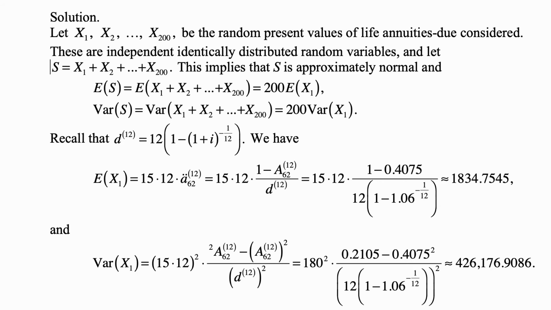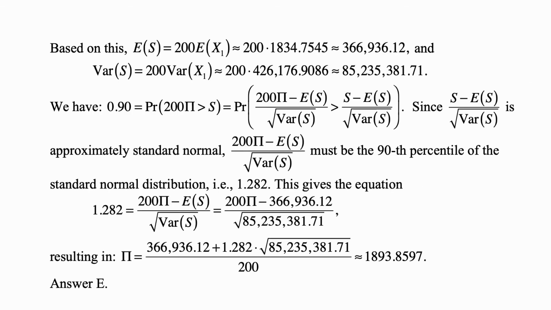And it's approximately 426,1176.9086. Based on this, E of S is 200 times E of x1 we just calculated. That's approximately 366,936.12, and the variance of S is 200 times the variance of x1 we just calculated, so it's approximately 85,235,381.71.